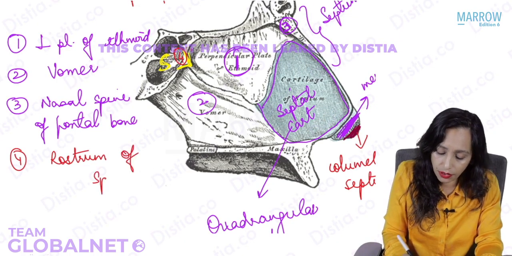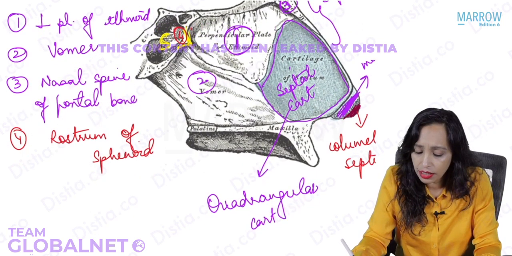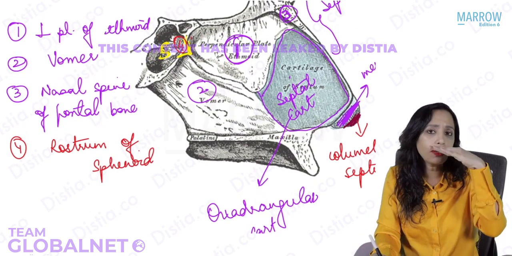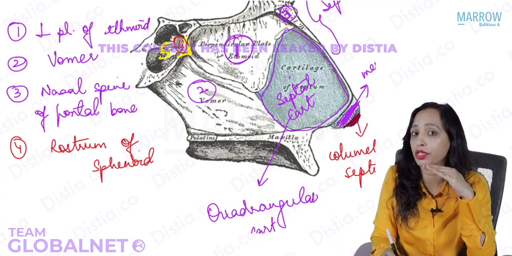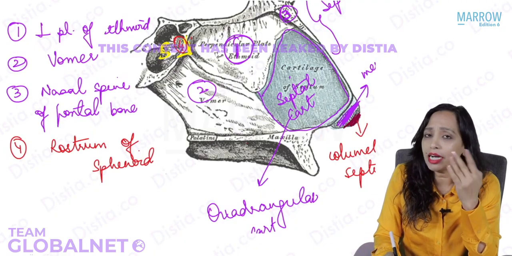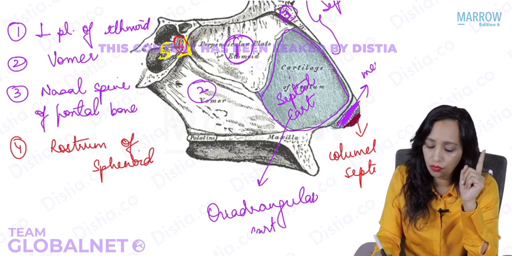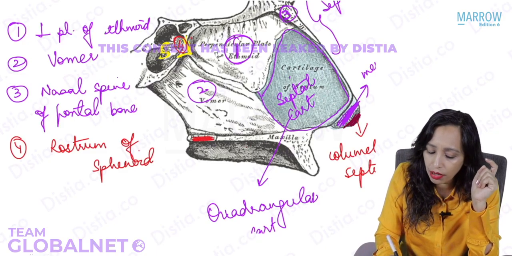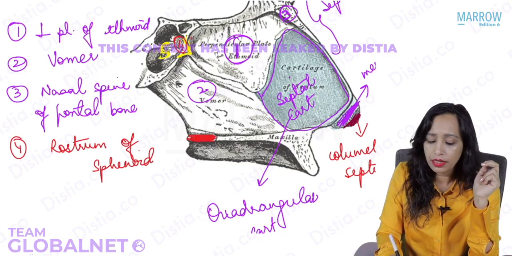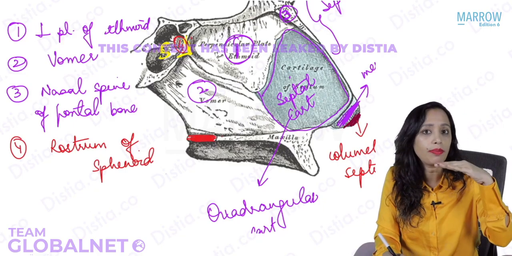Rostrum of sphenoid. And now inferiorly, just have a look inferiorly. What is the inferior wall of the nose? Yes, that is formed by the palate. Palate will be formed by which bone? Obviously palatine bone. But palatine bone forms only the posterior part of the palate. Yes, so posteriorly it is the horizontal part of the palatine bone.